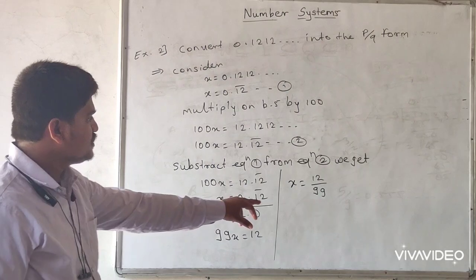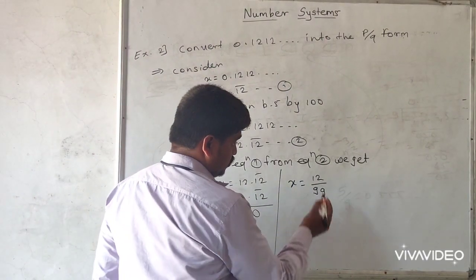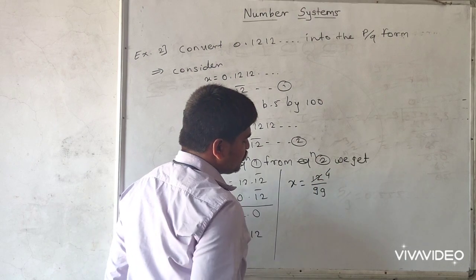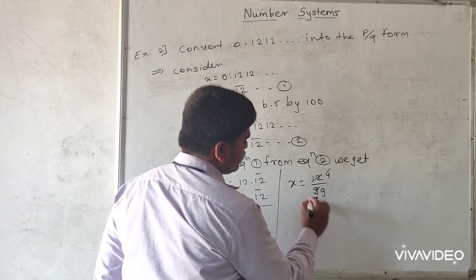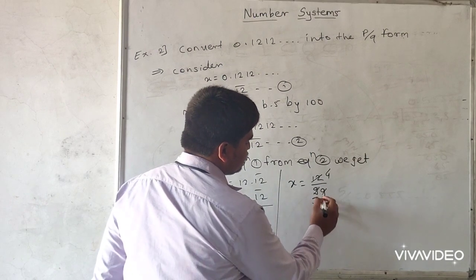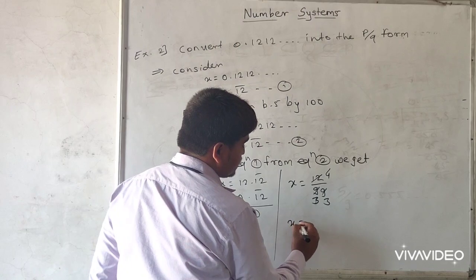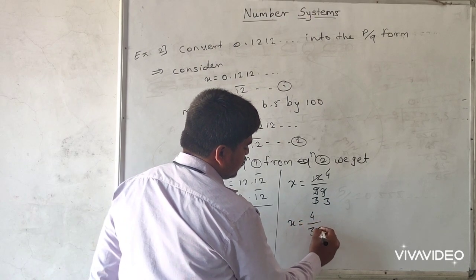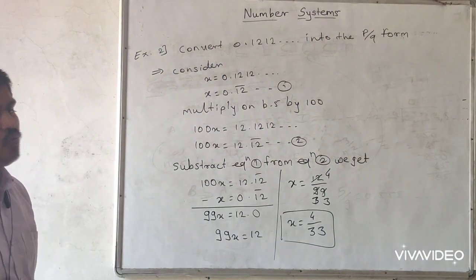Again we can reduce this p by q form. Divide on both sides by 3. So 3 4s are 12 and 3 1s are 3, 3 3s are 9 and 3 3s are 9. So the required p by q form is x is equal to 4 by 33. This is the final answer of this p by q form.